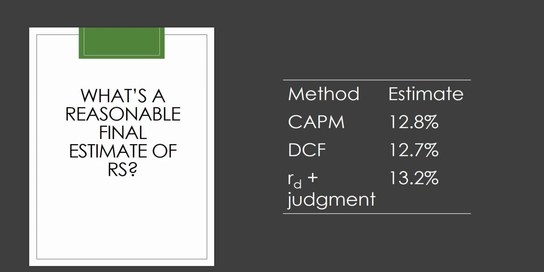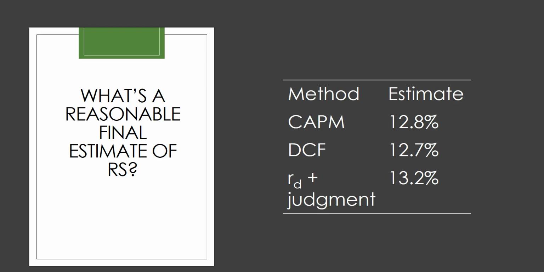So we said that CAPM gave us a 12.8% required return, discounted cash flow 12.7%, and the judgmental method gave us a 13.2% rate of return. You can use one of these, or take an average of them. It's really up to you.